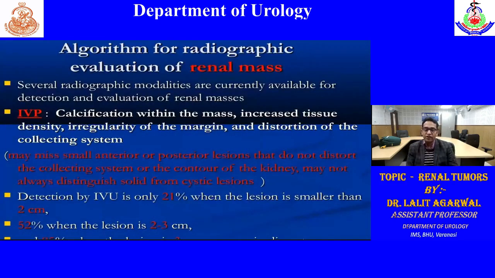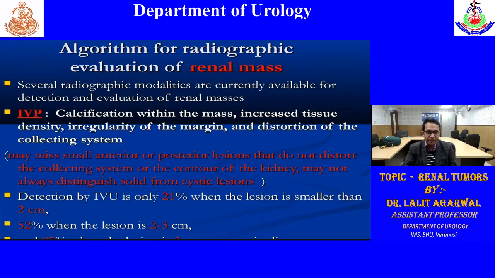So how do we evaluate a renal mass? If the patient comes with hematuria or an abdominal mass, obviously the differential diagnosis includes renal tumor, other than tumors of other intraperitoneal organs. First of all, we will do routine investigations like urine routine microscopy and urine culture. In urine routine analysis, we look for hematuria, RBCs; if more than 5, that is microscopic hematuria. We will also rule out crystals and stones. With urine culture, we look for infection and what organism is involved.